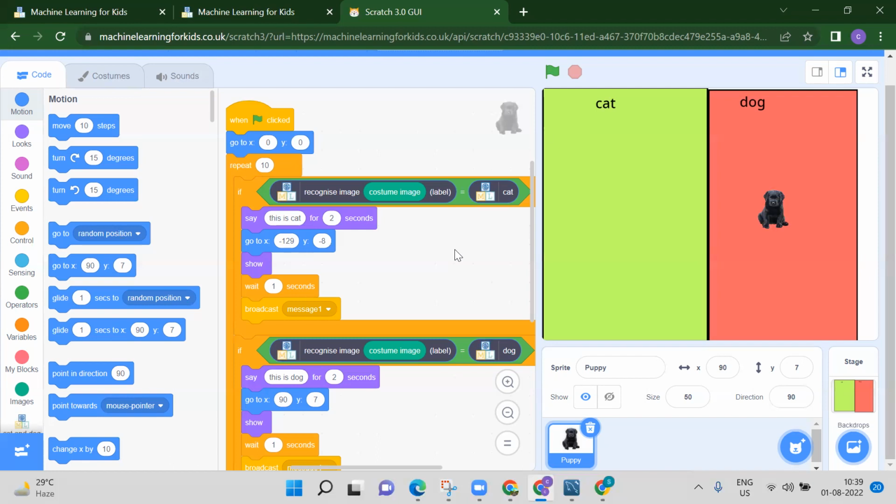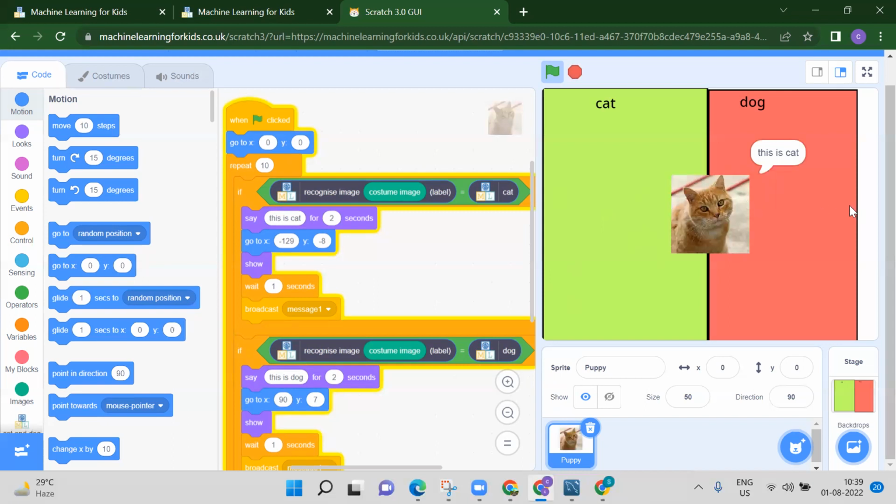As you can see in this project, if I click on this flag, whatever dog we have, it will recognize as a dog. Whatever cat you have, that will recognize as a cat. See, this is a cat. It will recognize whether this is a dog or a cat, and based on that, it will change the position. See, this is the cat, so you will get the cat here, and you will get the dog here.